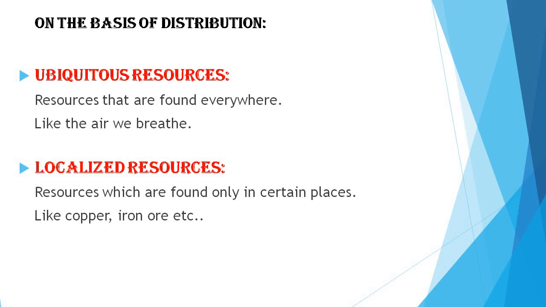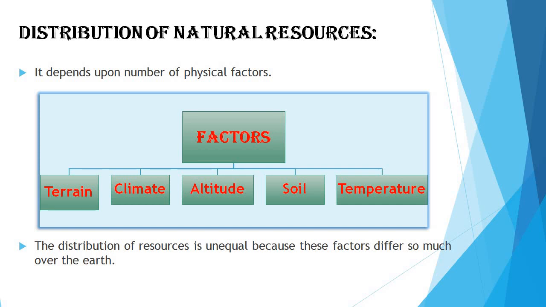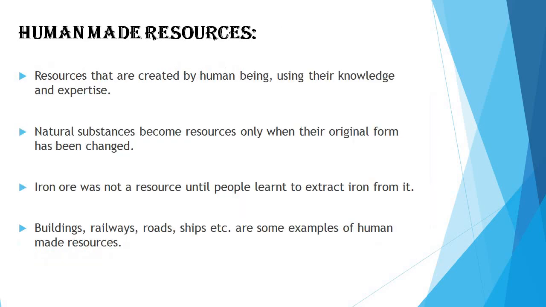Localized resources are found only in certain places, like copper, iron, minerals, etc. Natural resources are distributed unevenly on the surface of the Earth depending upon certain physical factors. These factors are terrain, climate, altitude, soil, temperature, etc.